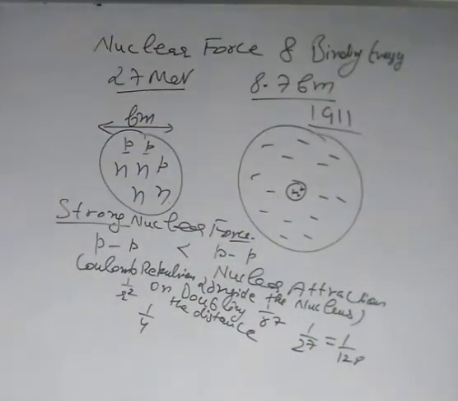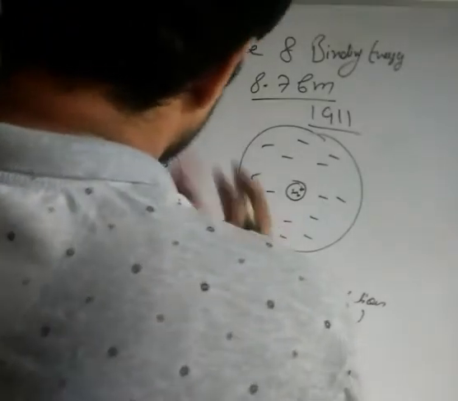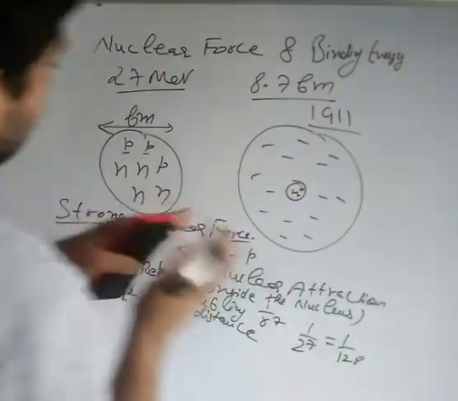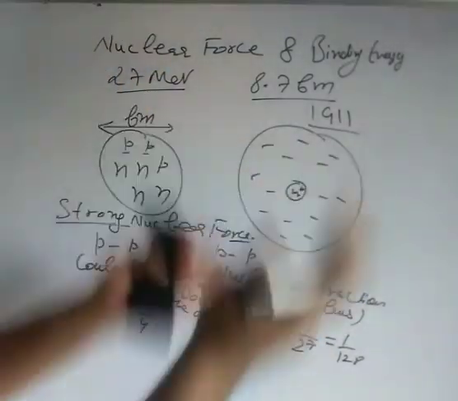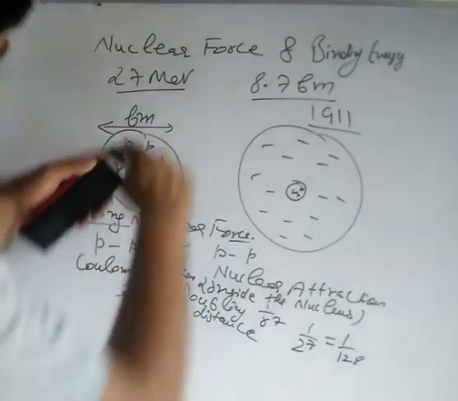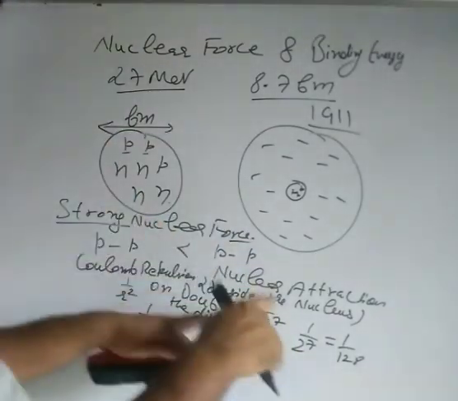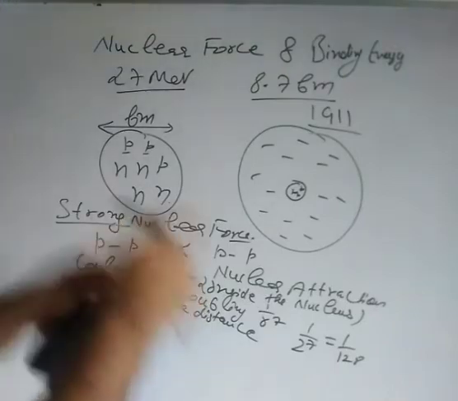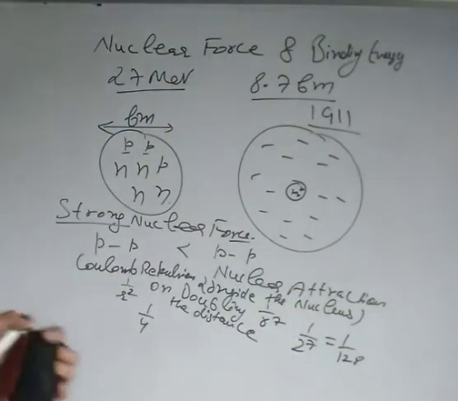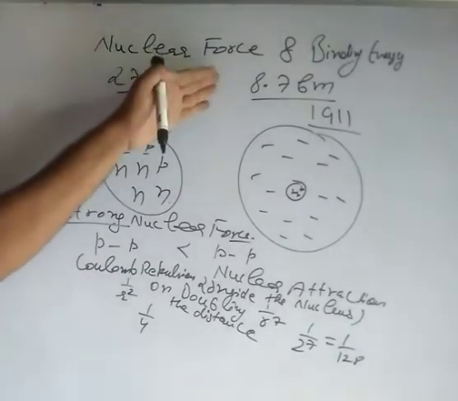So this nuclear force, which is attractive in nature, falls off very rapidly with distance, due to which, if you increase the distance between two protons more than a femtometer, you will not have stable nuclei. They will only form nuclei when they are at this very small distance, of the order of femtometer. Only in this range is the nuclear force dominating. This is a fundamental force of nature.